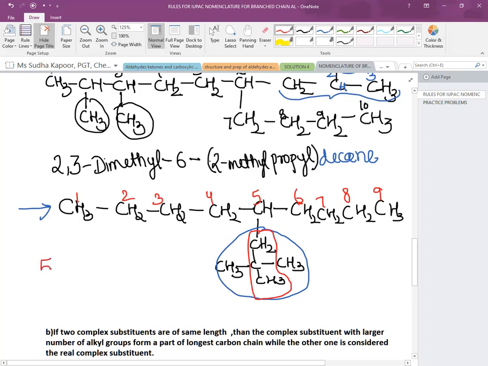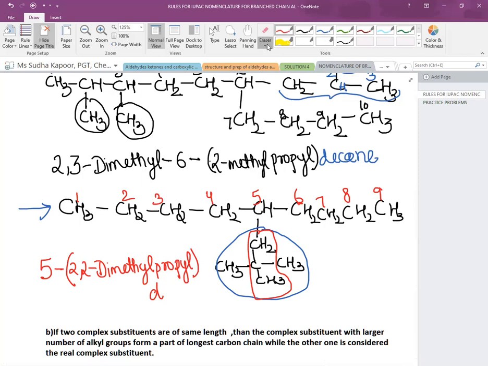We will move to the 5th location. As told just before, we make a round bracket here. We tell the location of the substituents on the alkyl as 2, 2. Again, what we write here is 2, 2-dimethyl. And this dimethyl is present on which alkyl group? It is propyl. All of this is to be written in the round bracket. And then we write that it is a 9-carbon chain.